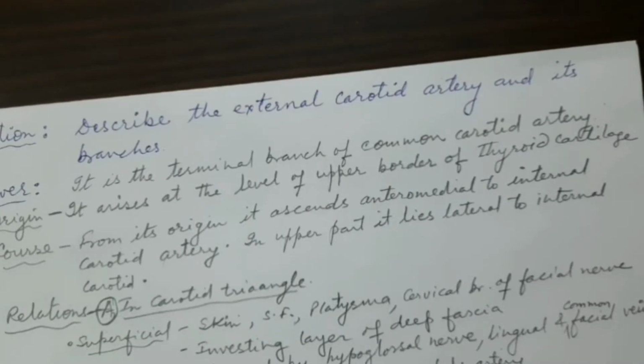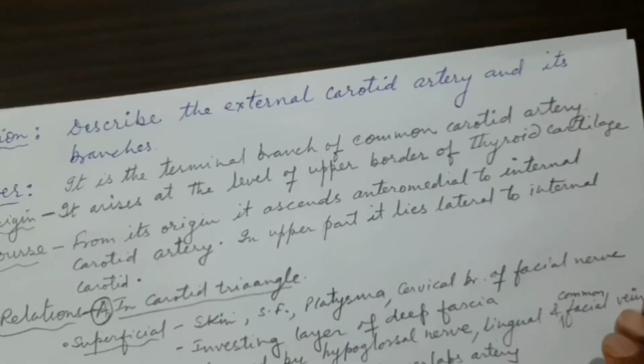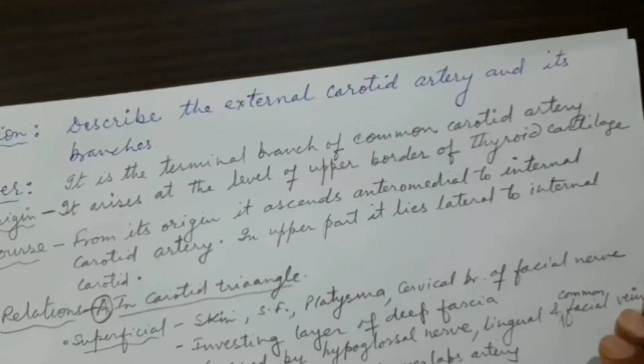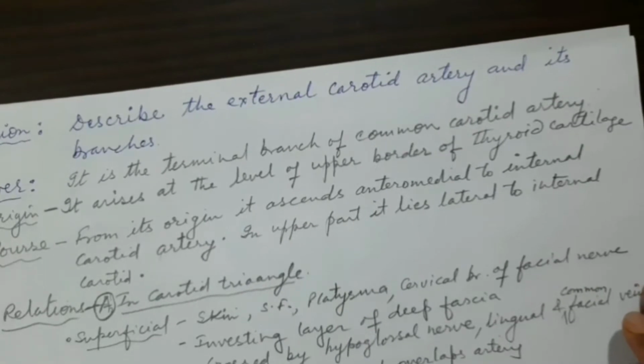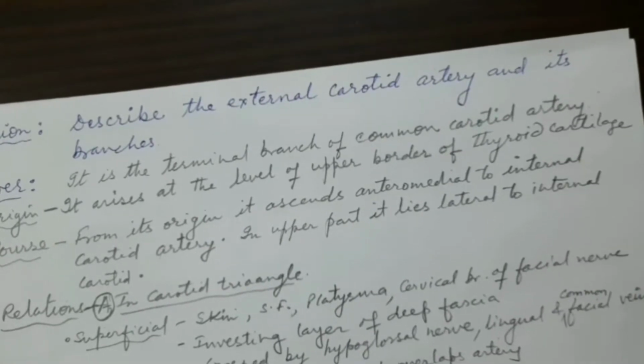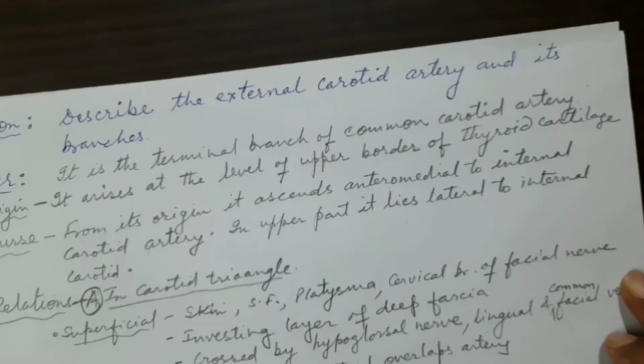Now the external carotid artery is responsible for supplying most of the part of the neck and the head, while the internal carotid artery, as we will see later, will supply most of the parts within the cranial cavity, including the brain. So we are on the external carotid artery, which will supply a lot of the areas of the neck and the head. Let us come to the course of this external carotid artery.